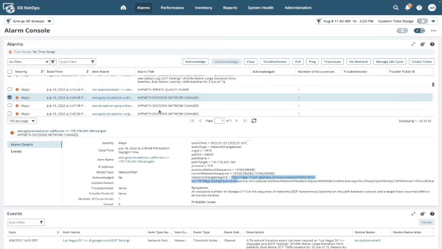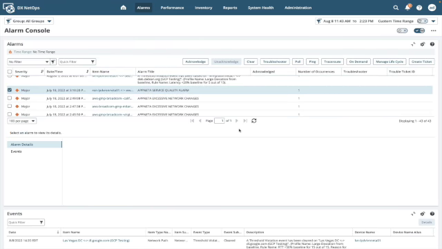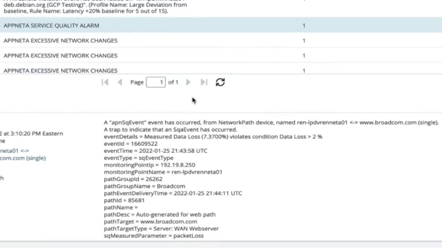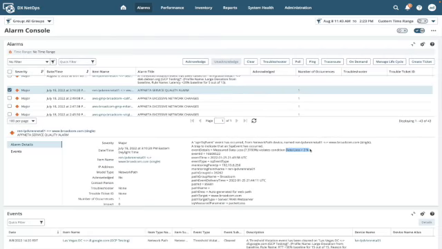In addition, we support AppNeta service quality alarms. These alarms are generated when an issue occurs with the network path. This issue may be a threshold violation, such as we see here, data loss greater than 2%, or could be related to connectivity of a network path. These events will result in an alarm being raised in NetOps portal to allow the operator to take action.